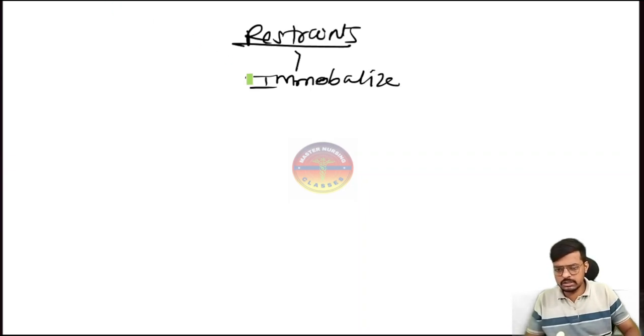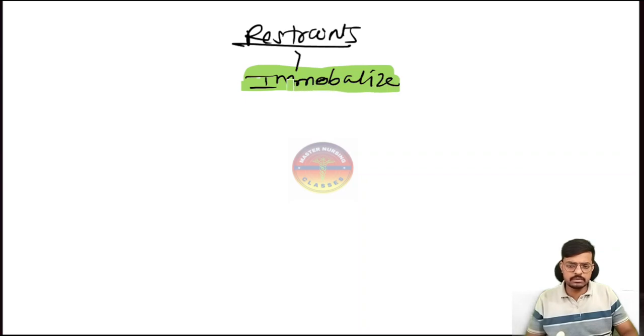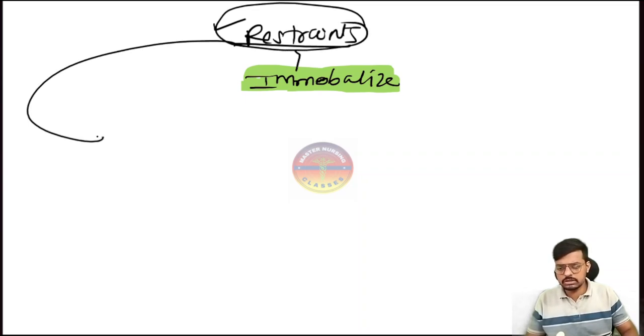Why are we immobilizing the patient? Especially in psychiatric conditions where the patient is very agitated and may harm other patients in the ward, or the patient may self-damage. Okay, so he can damage himself. So at that kind of time, we have to use the restraints. But remember the golden words: before applying the restraints, we have to take consent.